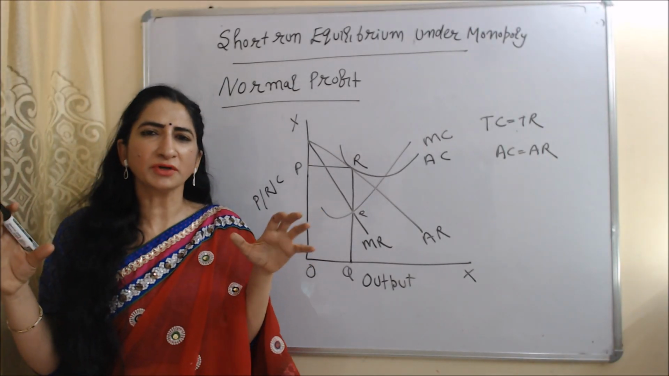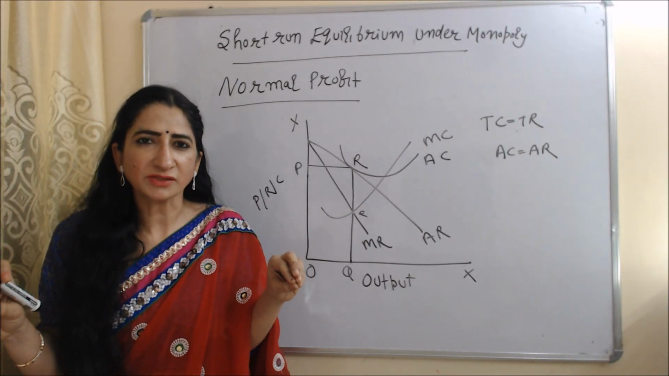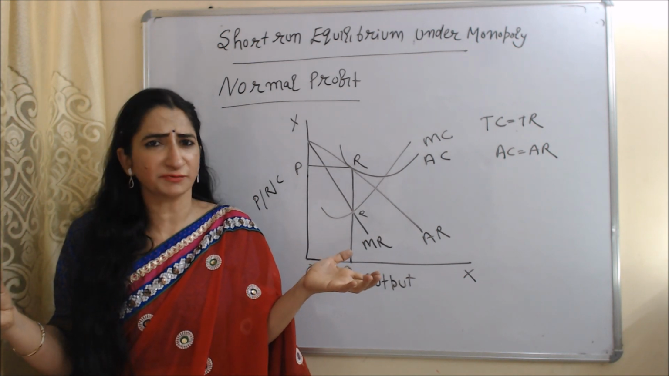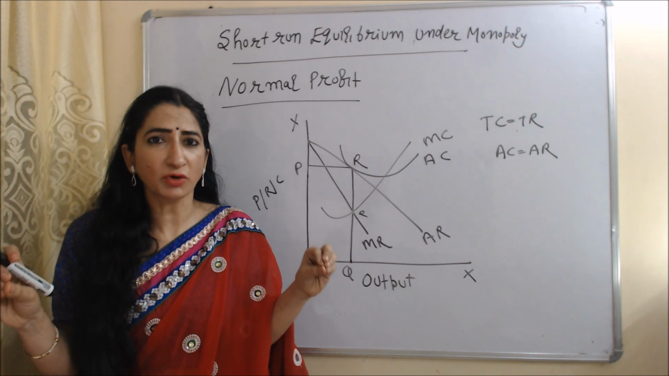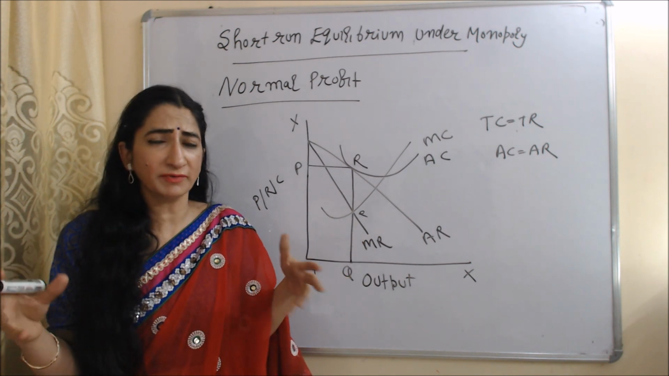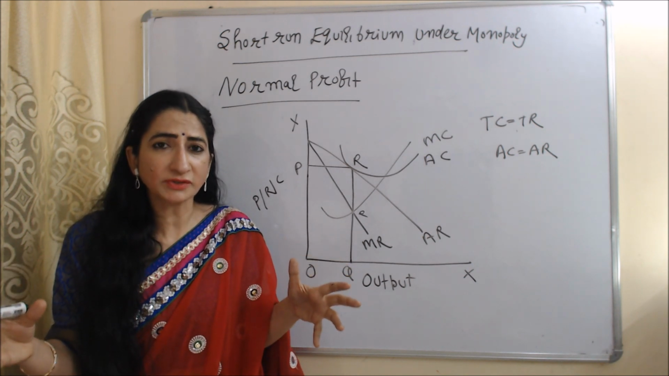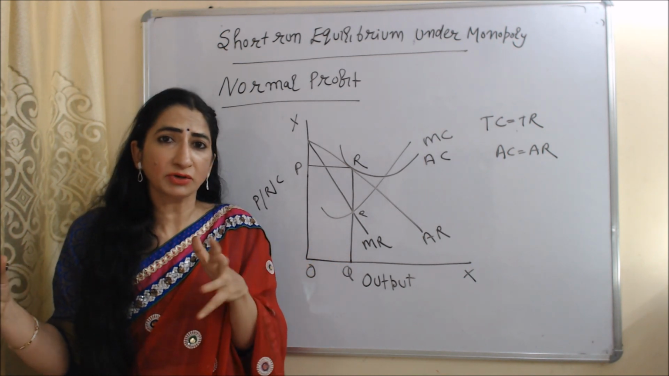Now we are going to talk about normal profit. In case of normal profit, the company receives revenue just to recover its factor cost. That's why normal profit is equal to cost, or we can say that in case of normal profit, total revenue is equal to total cost and average revenue is equal to average cost.